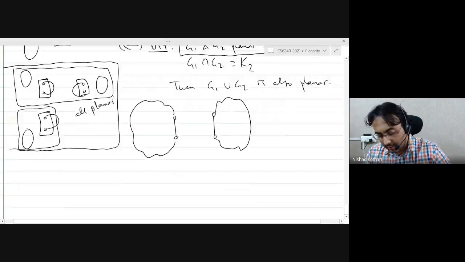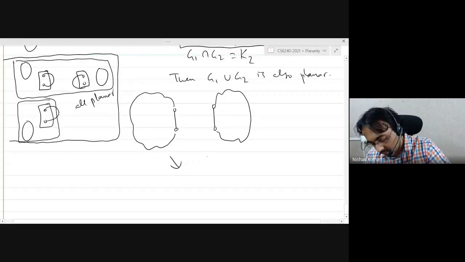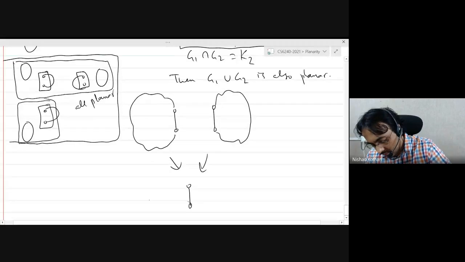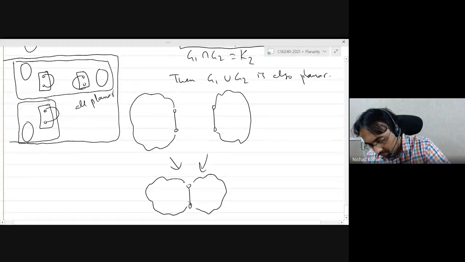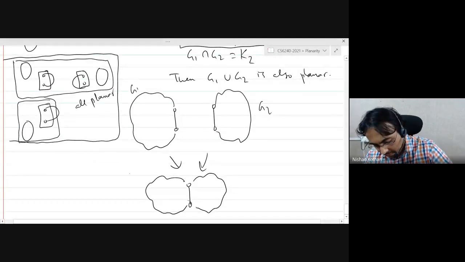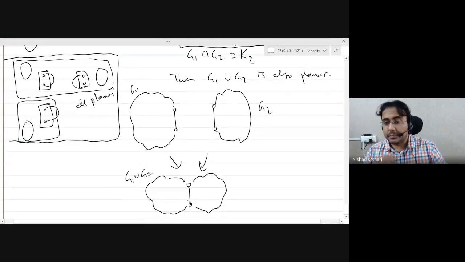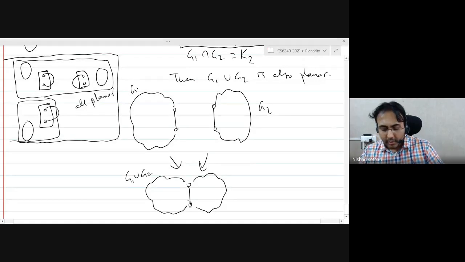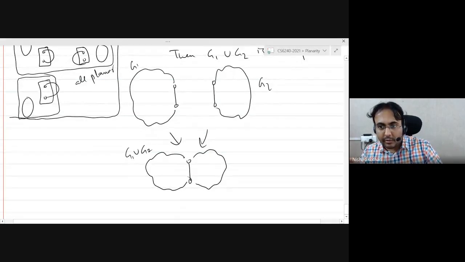And now you just combine the two drawings. So this is your G1, this is G2, and now you have a planar embedding of G1 union G2. So the whole trick is to keep the edge on the outer face, and once it is on the outer face, you can just amalgamate the two drawings to get a planar drawing of the graph G.